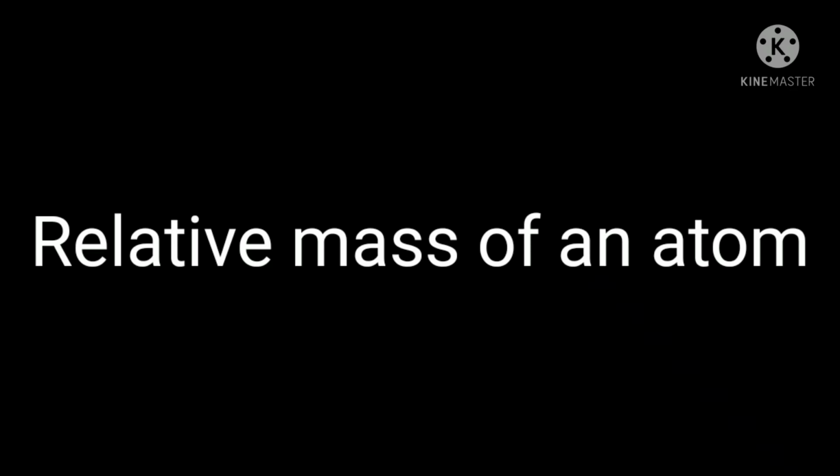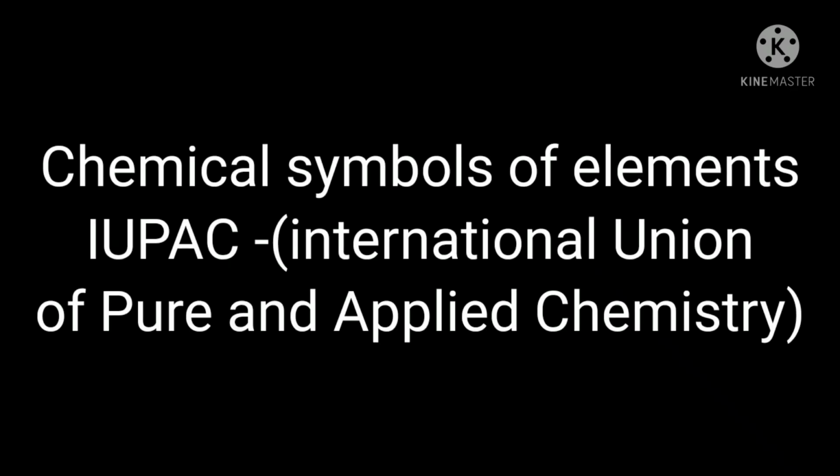Finally, in 1961, the carbon atom was selected as a reference atom. On this scale, the relative mass of a carbon atom was accepted as 12. The relative atomic mass of one hydrogen atom compared to the carbon atom becomes 12 × 1/12, that is 1. The mass of one proton and one neutron on the scale of relative atomic masses is approximately 1.